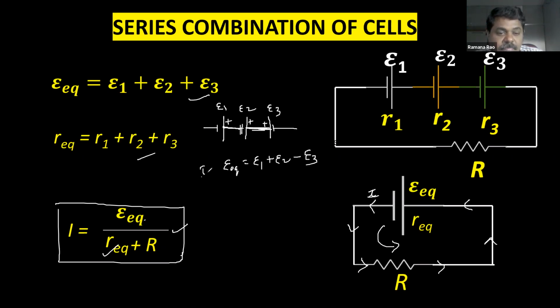So this is important. Whenever the polarities are given reverse, series combination means plus to minus, plus to minus, plus to minus. Whenever it is not connected plus to minus, there you have to take minus for that EMF. Rest of the thing, everything is common, because resistance has no direction. Resistance will be added, right? So if wrong connection is there, plus is connected to plus, there you have to take the minus. Remember, children. This will be asked in competitive examinations. So concentrate, right?